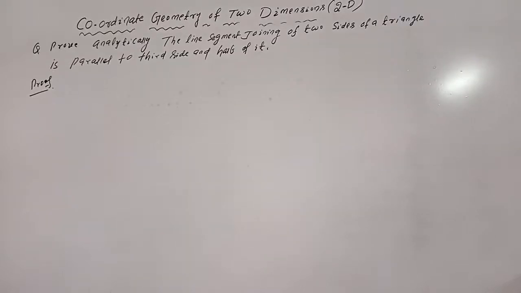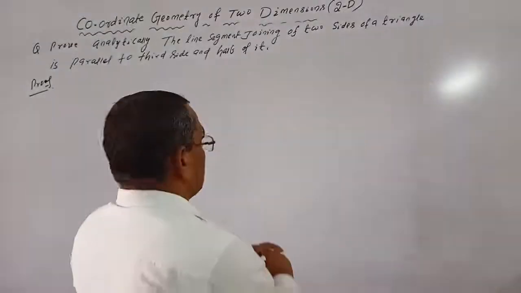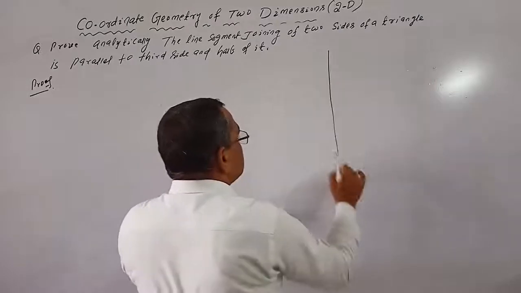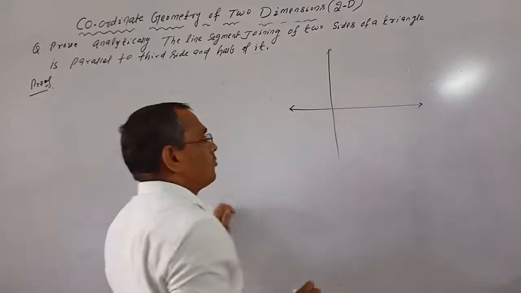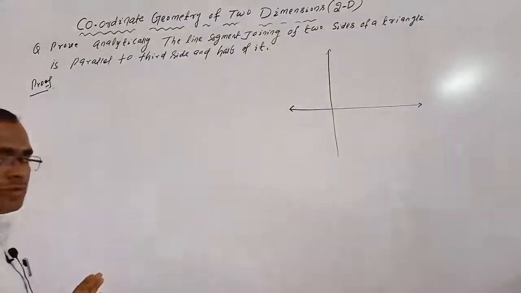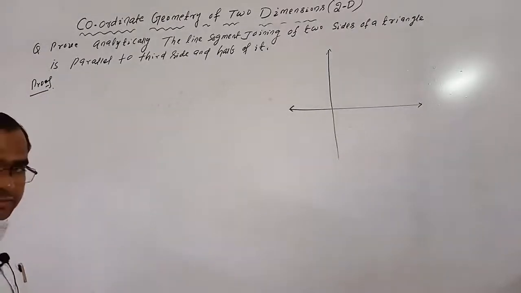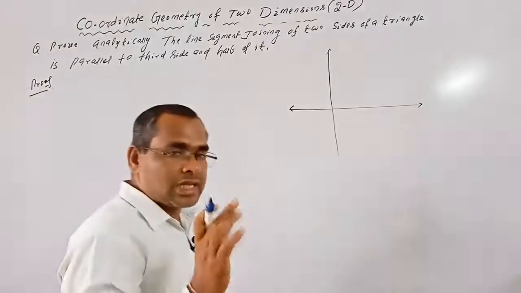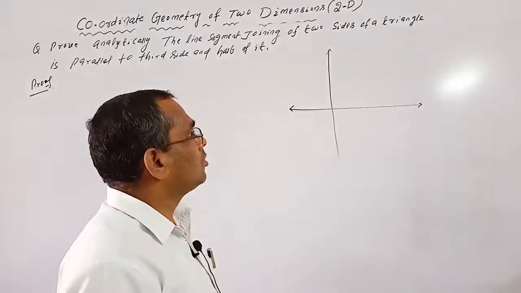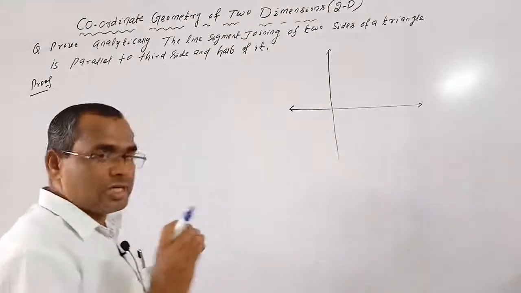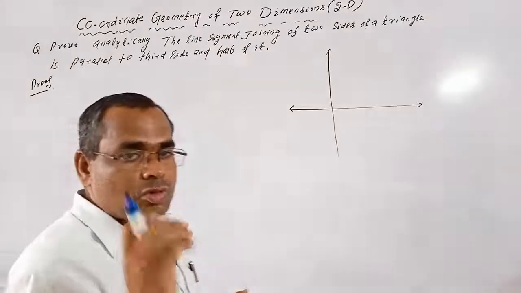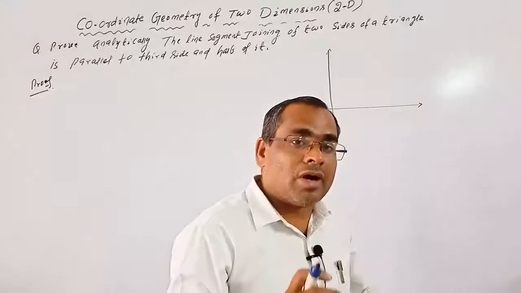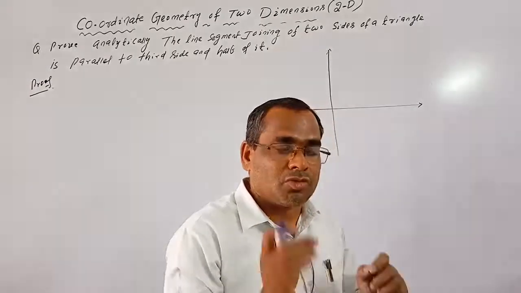So how to prove it? First we take a triangle. First we draw the coordinate axis. In that coordinate axis we take a triangle whose one vertex is at the origin and one side is along the x axis. In order to make the proof easy, we take a triangle whose one vertex is at the origin and one side along the x axis, because the proof will be too easy.